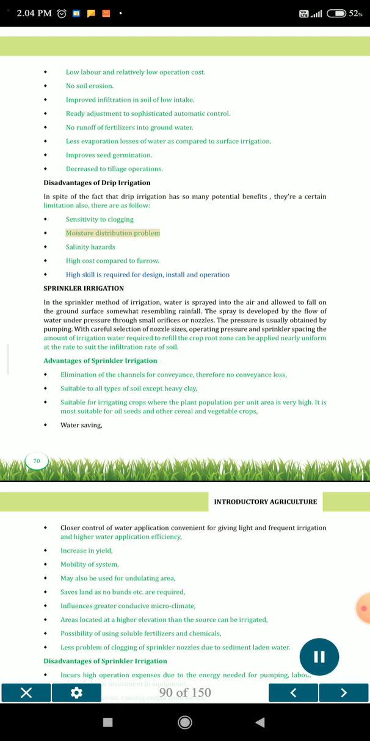Sensitivity to clogging. Moisture distribution problem. Salinity hazards. High cost compared to furrow. High skill is required for design, installation and operation.